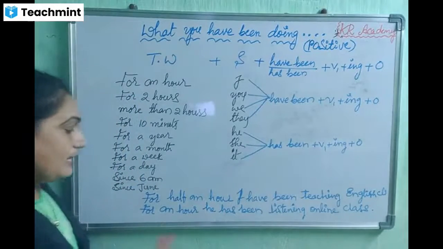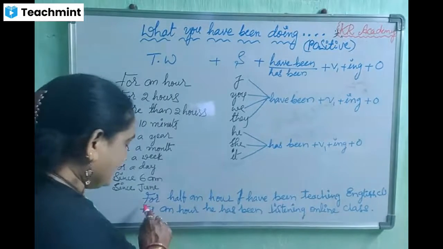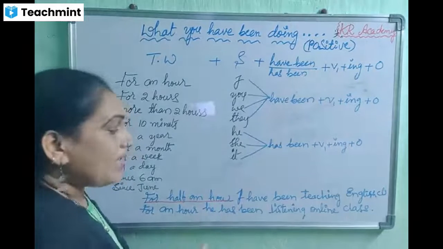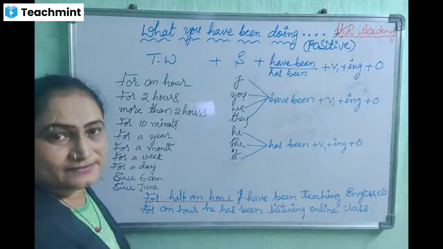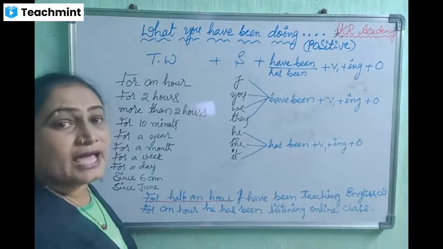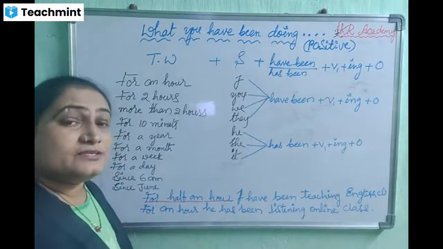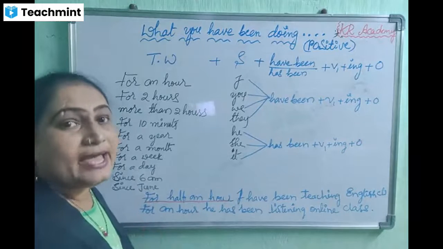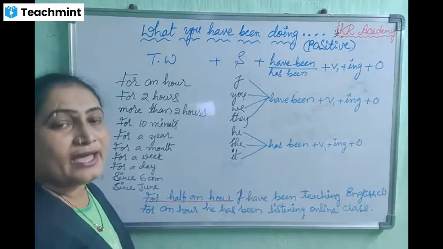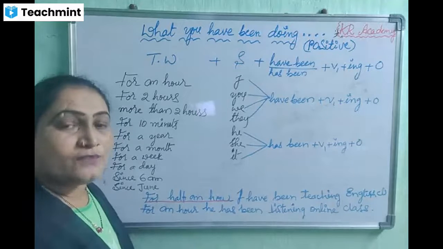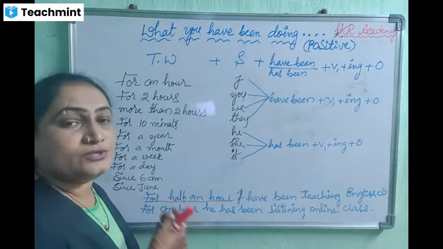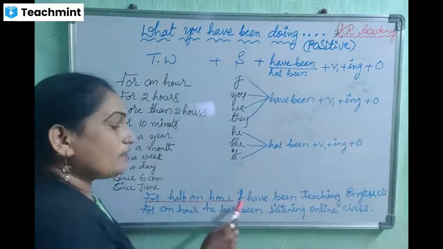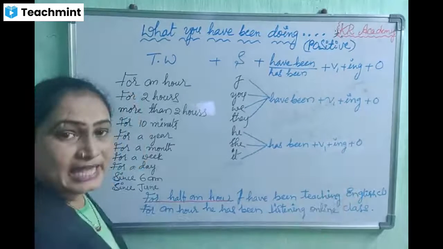Okay. Now, let us see how to assemble a sentence. For an hour is the time word. For an hour, I have been teaching English class. For an hour onwards, I have been teaching means I am teaching for an hour, and now also I am teaching. I am continuing it, so I should use have been. For 1 hour, for 2 hours, I am doing such an action, continuing that action. So: for an hour, I have been teaching online class.